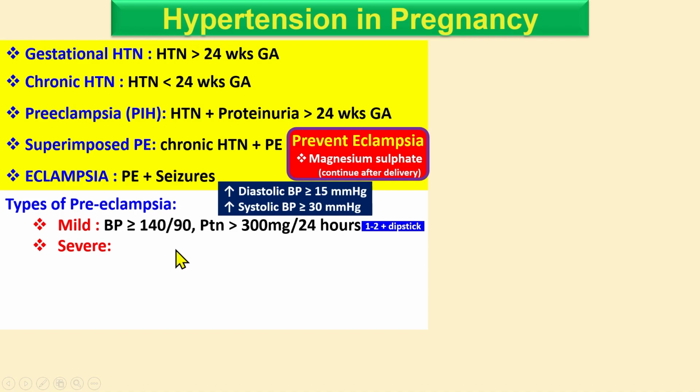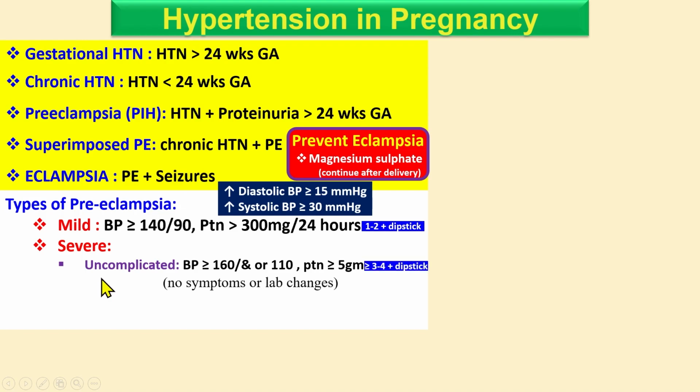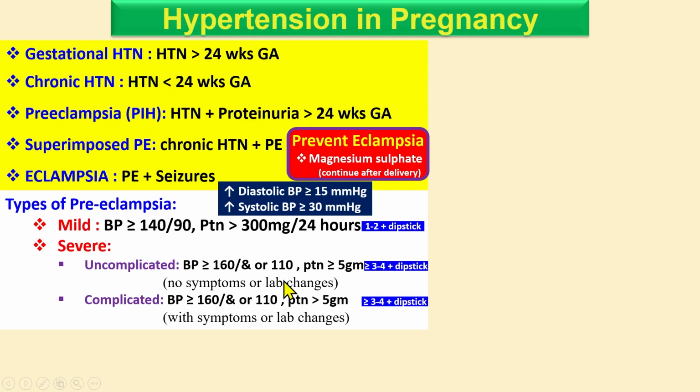Okay, so there are no other symptoms. In the severe type, it is either uncomplicated or complicated. In the uncomplicated, there is only high BP, meaning blood pressure more than 160 systolic or 110 diastolic, and proteinuria more than 5 gram, 3 to 4 on the dipstick.